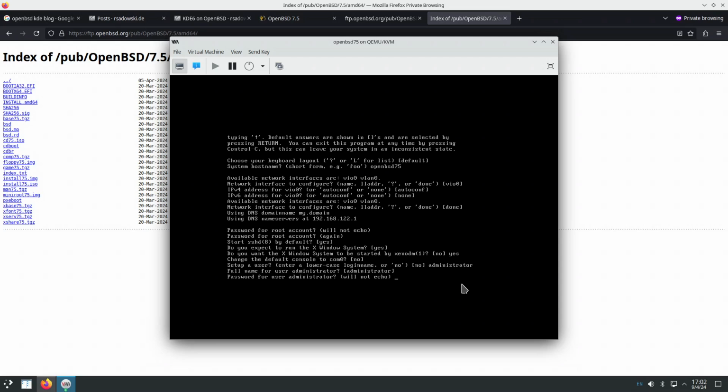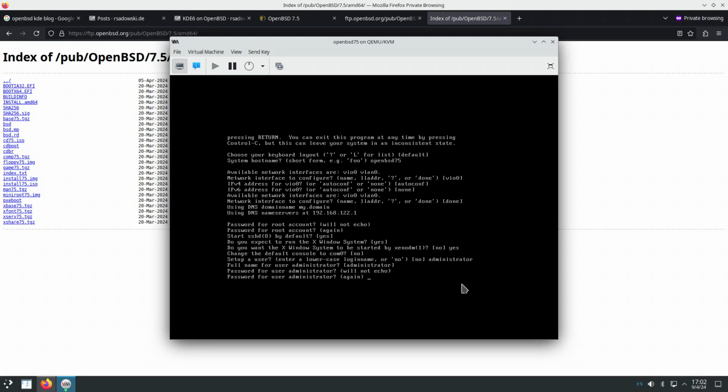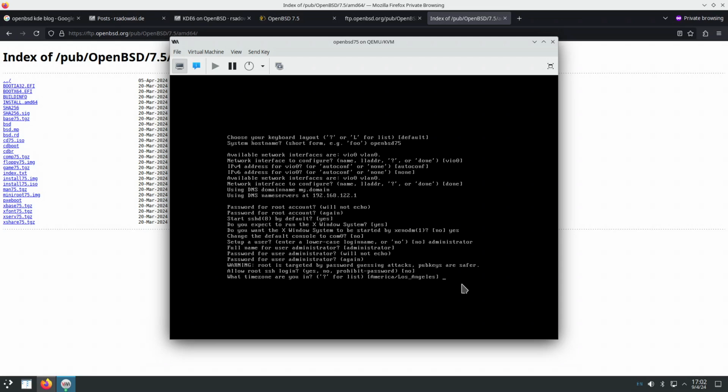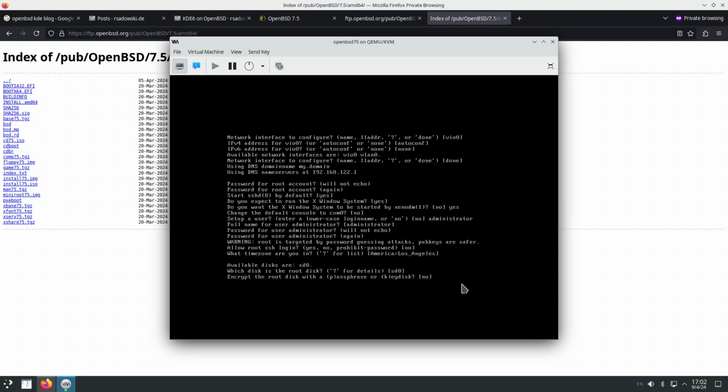Password? Allow root SSH login? No. America, Los Angeles, okay. SD0. No encryption for the virtual hard disk. It's a virtual machine. Nobody's going to do anything to it.